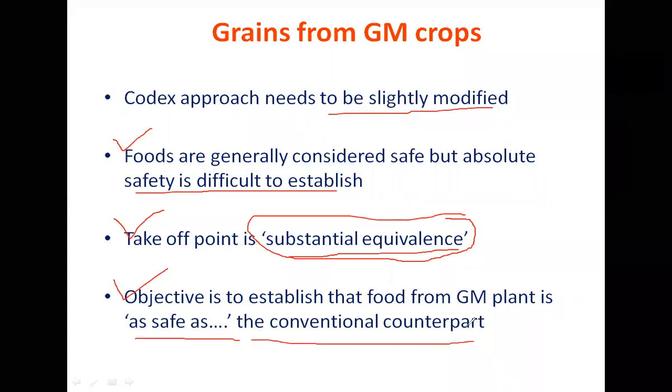So if you can establish this, and how can you establish it? You can establish this by comparing the proximates, meaning the nutrients, anti-nutrients, vitamins, minerals, biomolecules, protein, lipids, fatty acids. More than 150 parameters are compared. And if you see that there is no change in the composition, in the proximate analysis, then you can say so, and then you go for animal studies also. So we will see one by one.